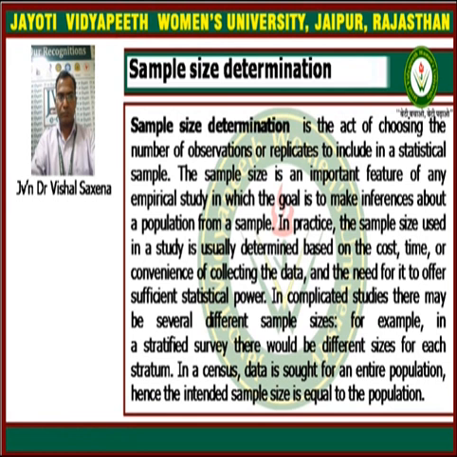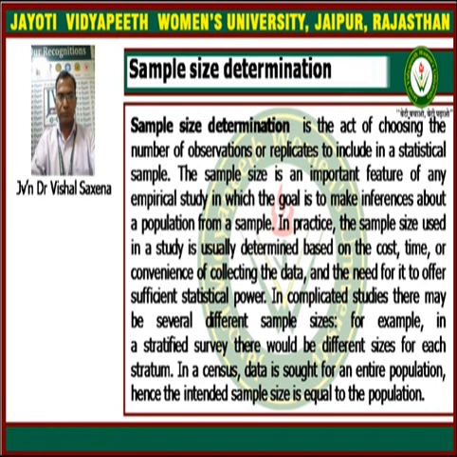In complicated studies, there may be several different sample sizes. For example, in a stratified survey, there would be different sizes for each stratum.